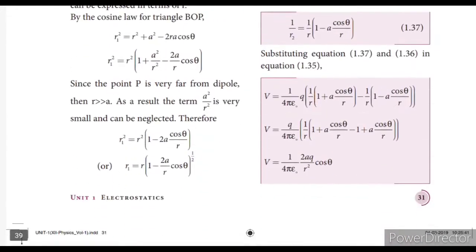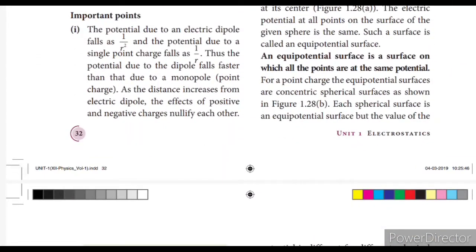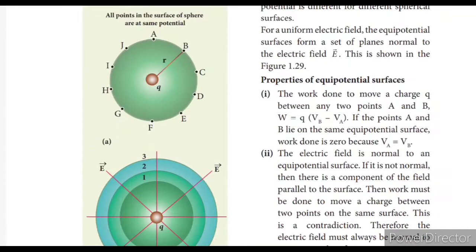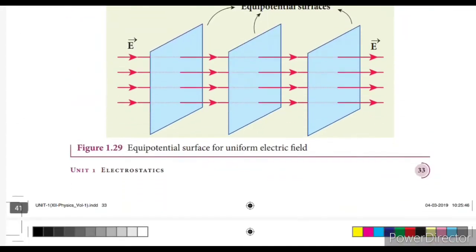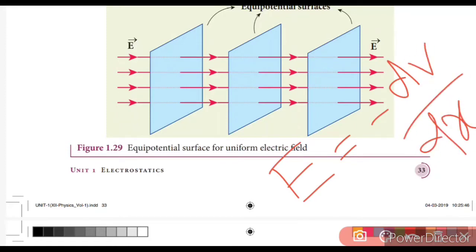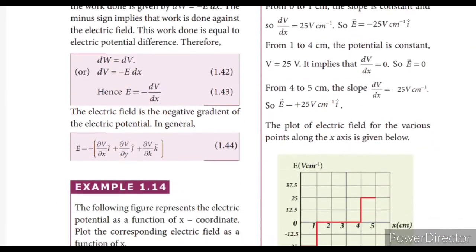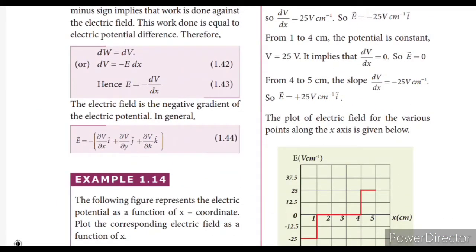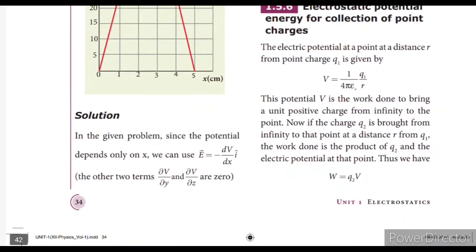Next, we have to find V1, V2 and 1 by r1, 1 by r2. There are also special cases, such as the equipotential surface. An equipotential surface is a surface on which all the points are at the same potential. Properties of the equipotential surface is a 2 mark question. Then the relation between electric field and potential: E equals minus dV by dx. Look at the picture of the equipotential surface. The electric field is the negative gradient of the electric potential, because whenever the electric field increases, the potential decreases.